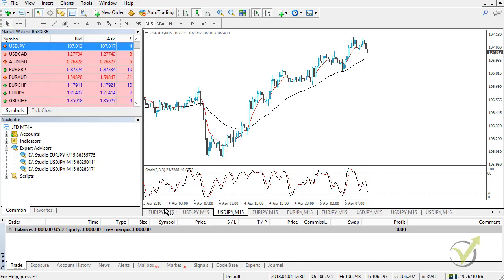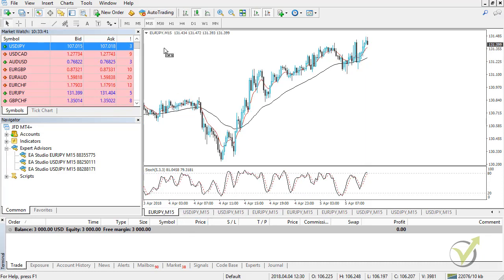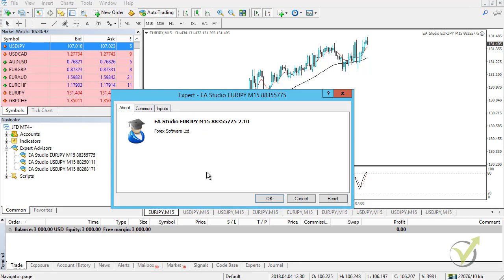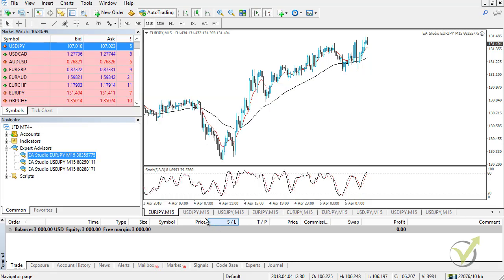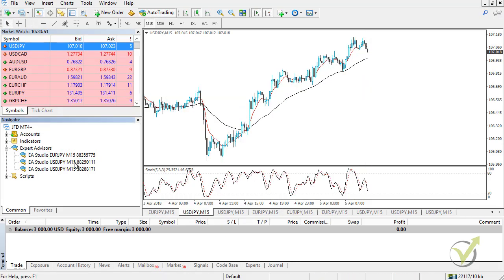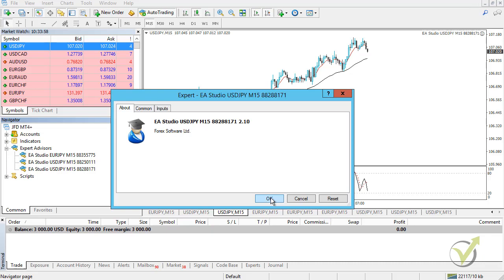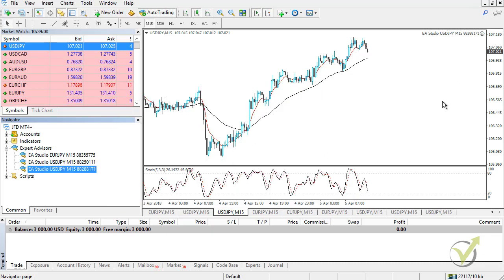It is on M15. So on the first 3 charts I will attach the expert advisors. First, of course, I need to enable the auto trading. Double click over the expert advisor, I click on OK. Then I will go to the second one, double click, I click on OK, and then I go for the third one and I click on OK. So these 3 expert advisors are already trading in this account.